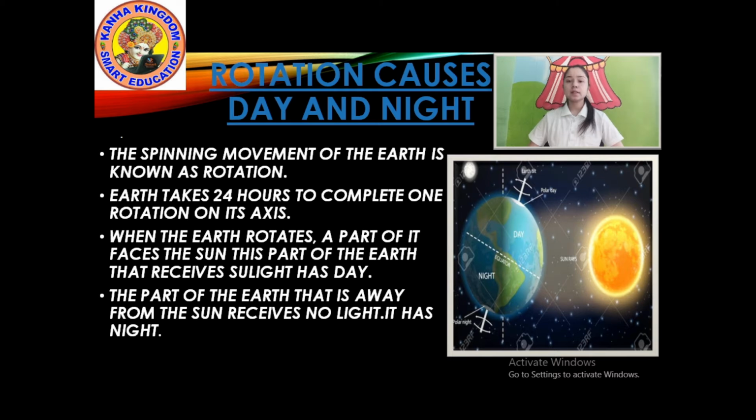Axis is an imaginary line about which a body rotates. It takes 24 hours, that means one day, to complete one rotation. That means in 2 days it completes 2 rotations.